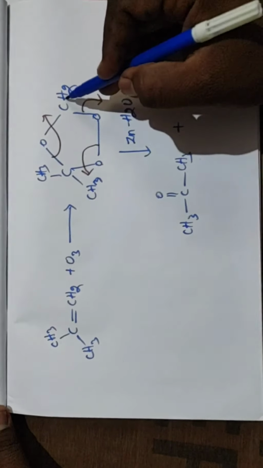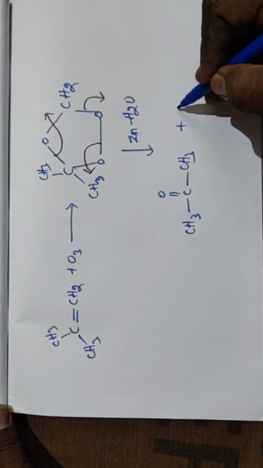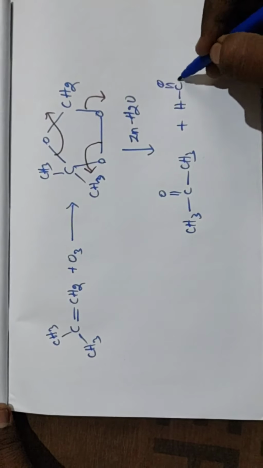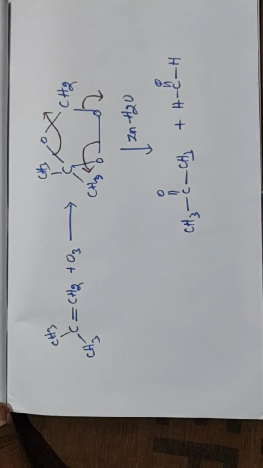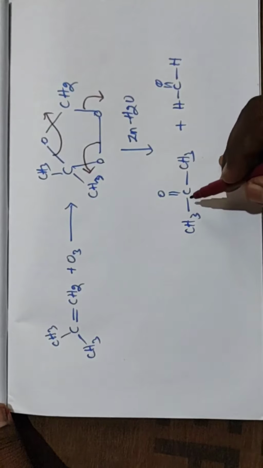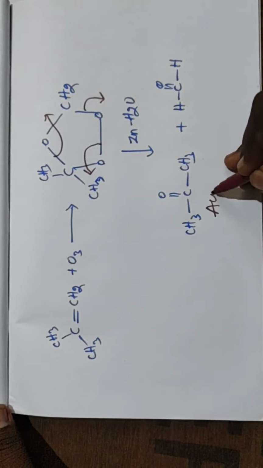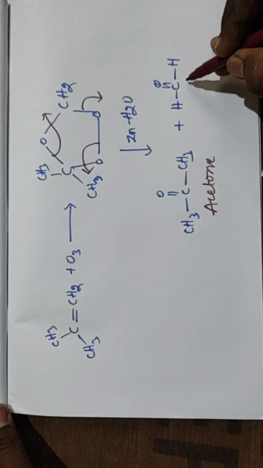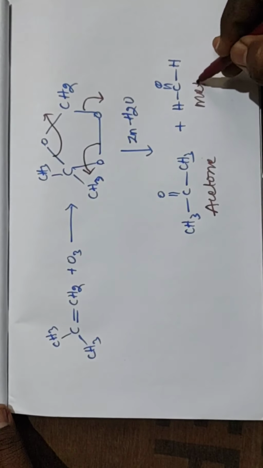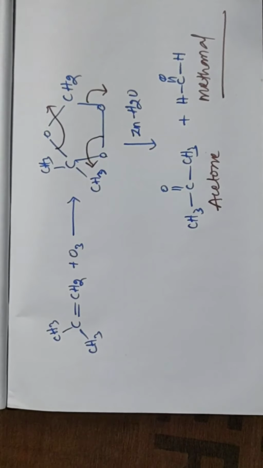Plus this one, C double bond OH2, we write this one HC double bond OH. So this is acetone, or propanone, 2-propanone, and this is methanal, or formaldehyde. So these are the products.